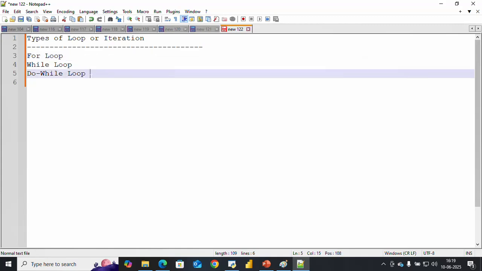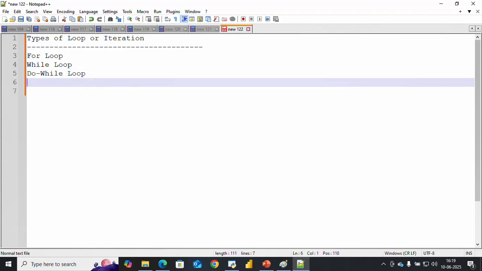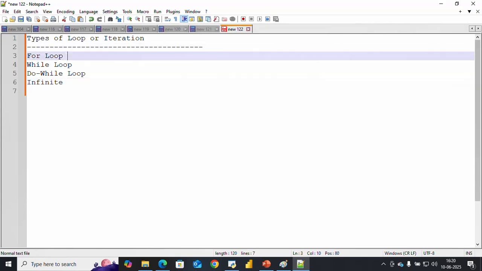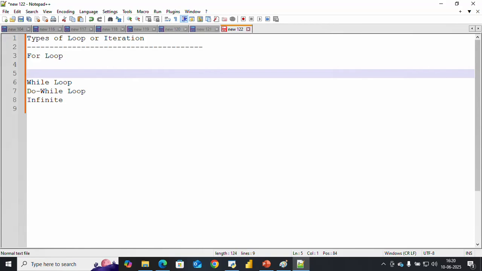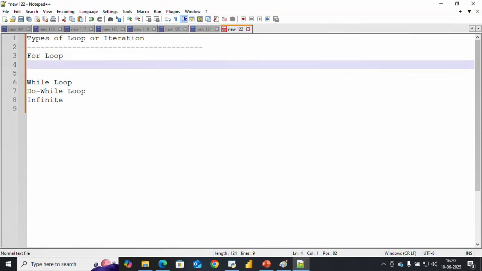Another one is also basically not counted as a loop: the infinite loop, which works endlessly, meaning there is no terminating condition. That is called an infinite loop. A very simple example: suppose we are working in C++.